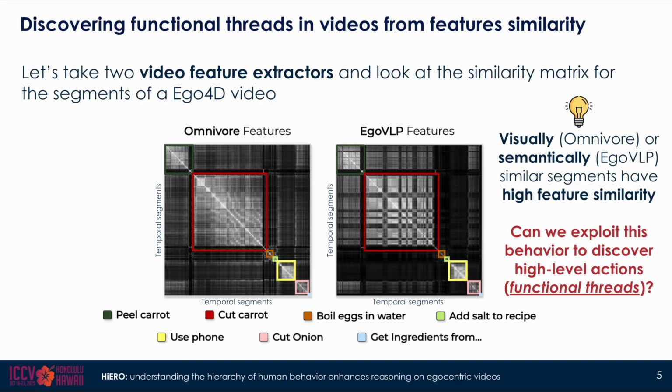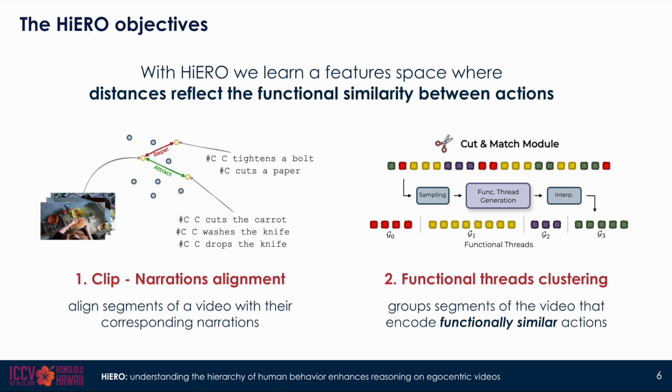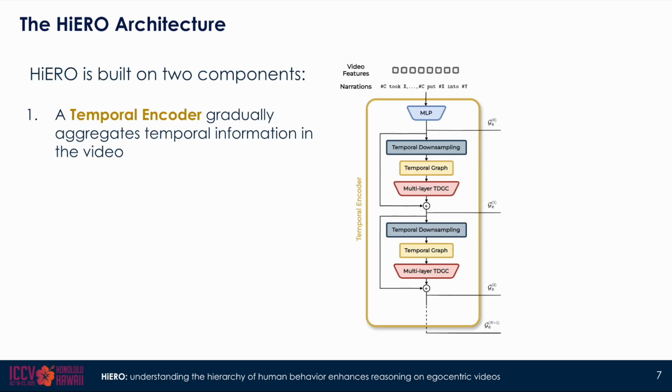At the end, we would like to be able to group functionally related actions in a video by just clustering their features based on similarity. With HiERO, we learn a feature space where segments representing functionally similar actions are close in the feature space. HiERO is built on two objectives. The first one is a clip-narrations alignment objective to match videos and their corresponding narrated descriptions, while the second one is a functional thread clustering approach to group together segments that represent the same action in the video and encourage them to be close in the feature space as well.